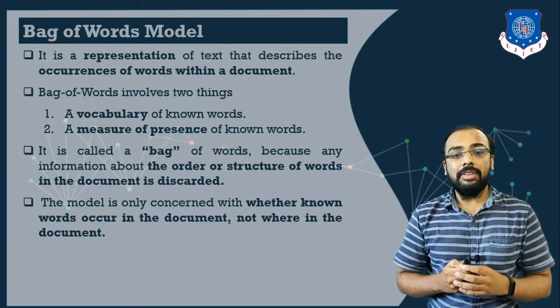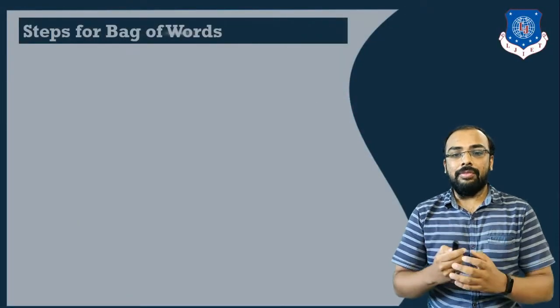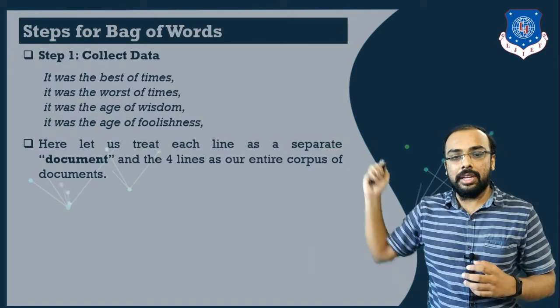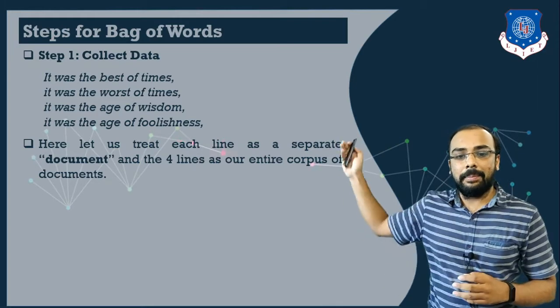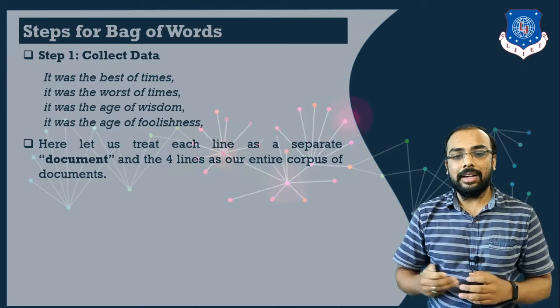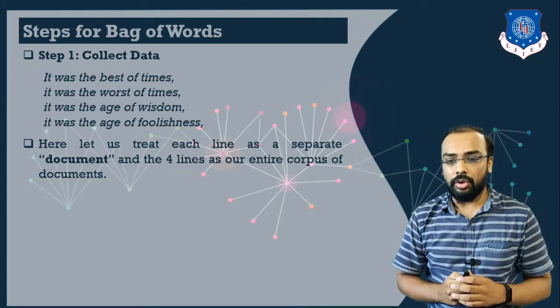Now how can we work with bag of words? There are a few steps involved. The first step is to collect data. Here I have collected some random lines of a particular document.